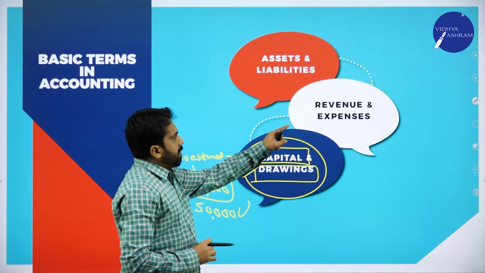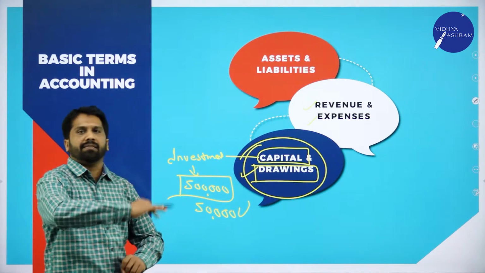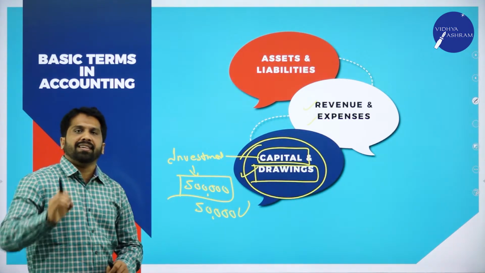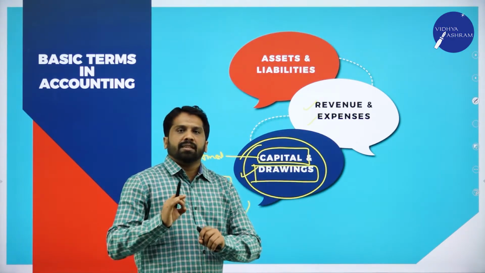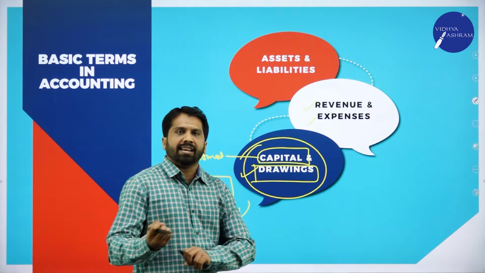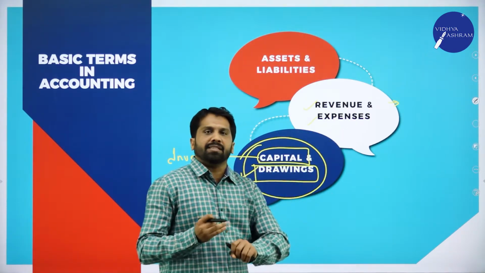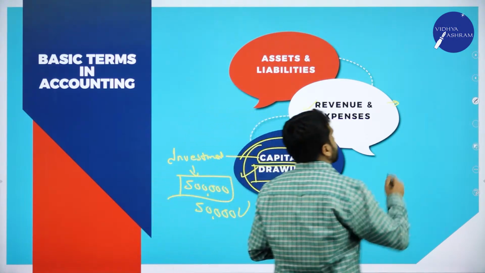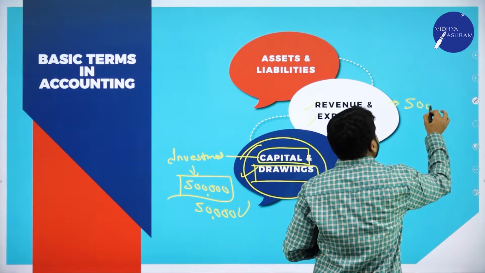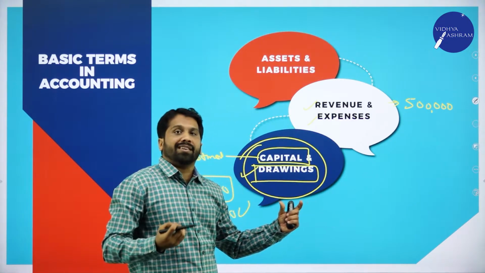Now, revenue and expenses. What do you mean by revenue and what do you mean by expenses? Revenue means, say you are running a business like a furniture shop. Your sales for the year, whatever you sold of your furniture, is some 5 lakh. For 5 lakh, what are your expenses?